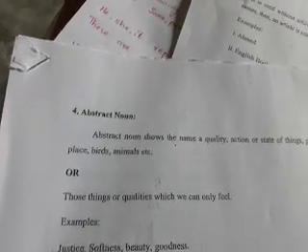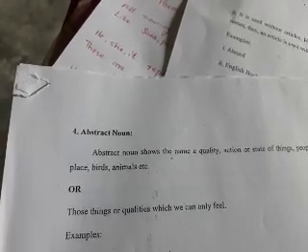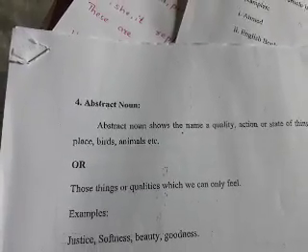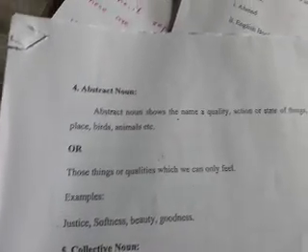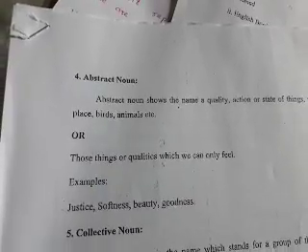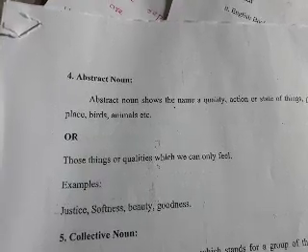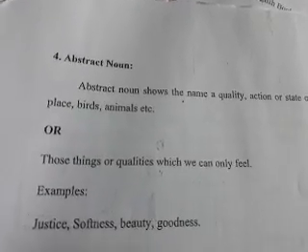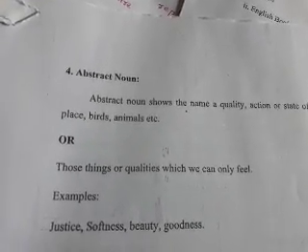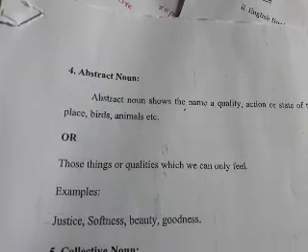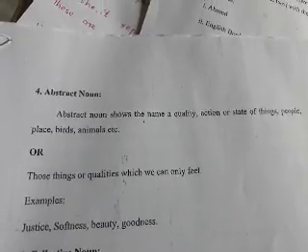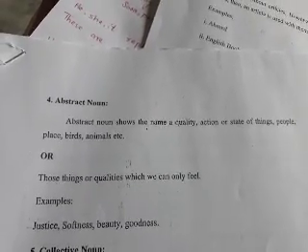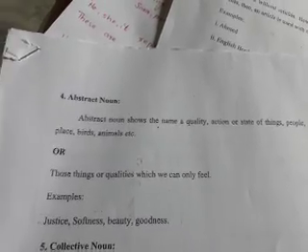So we have basically 5 different senses: sense of hearing, sense of touch, sense of smell, sense of sight, and sense of taste. We only feel these things. Those things are qualities which we can only feel. We only feel justice, softness, beauty, goodness. We cannot see them. So abstract nouns are those nouns which we can only feel, or the names of those things which we can only feel.